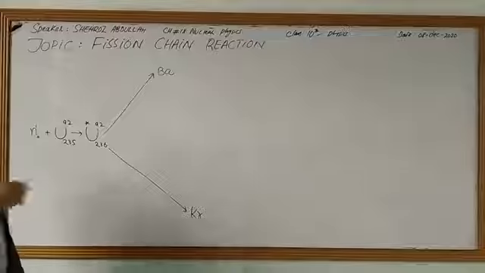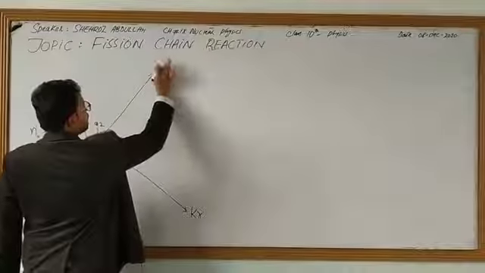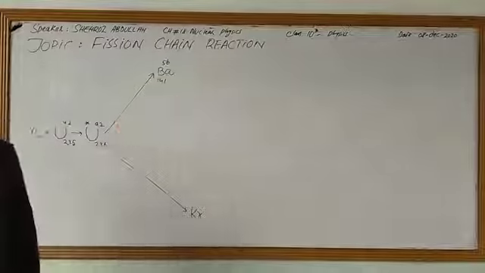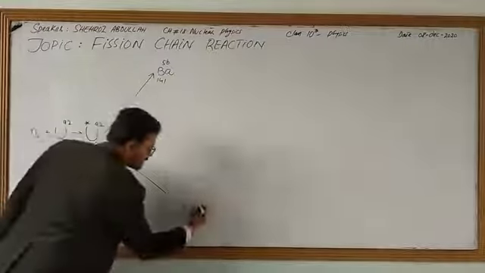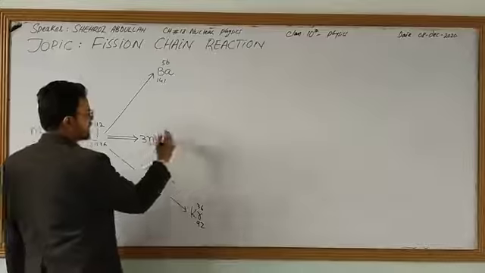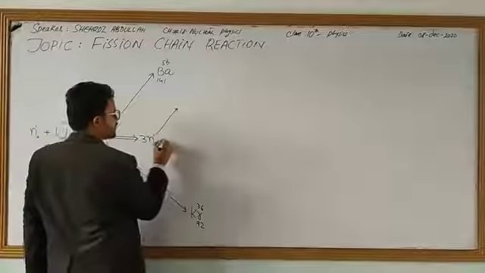Now, barium has atomic number 56 and mass number 141, and krypton has atomic number 36 and mass number 92. In this process 3 neutrons are ejected, and a very large amount of energy is released in this whole process. Now, these are the 3 neutrons ejected.